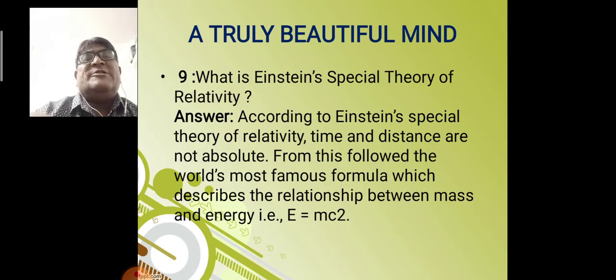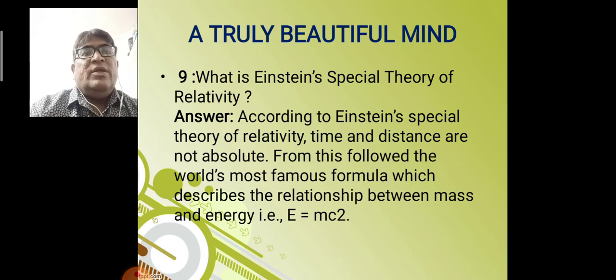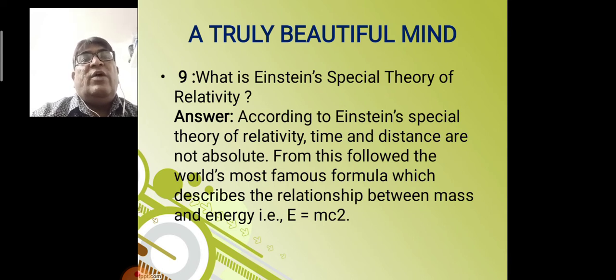What is Einstein's special theory of relativity? According to Einstein's special theory of relativity, time and distance are not absolute, are not the same. From this followed the world's most famous formula, which describes the relationship between mass and energy. E stands for energy, is equal to mass and speed squared. So this is the formula which Albert Einstein used.